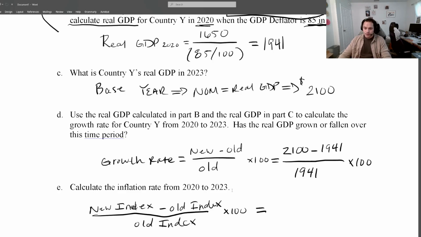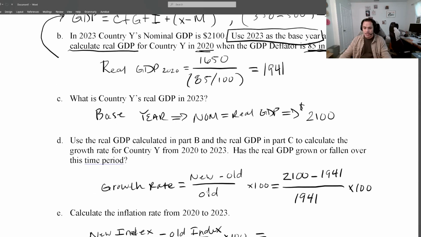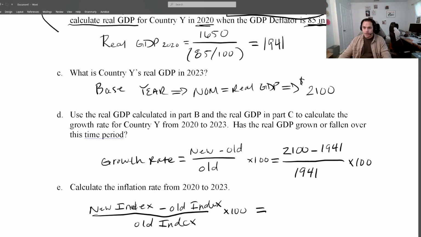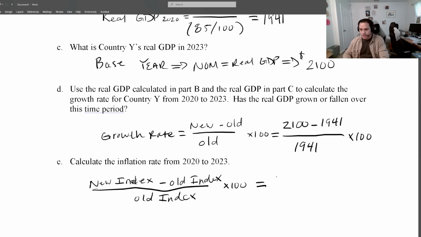And so we just look at our piece of information. We recognize that in the base year, whatever we're setting as our base year, 2023, our price index is going to be equal to 100, and so that is our new index. And we're given in the question above that the price index, or the GDP deflator, in 2020 is 85. And so working through the setup of our problem, we get 100 minus 85 over 85. And that will get you the inflation rate over that period.